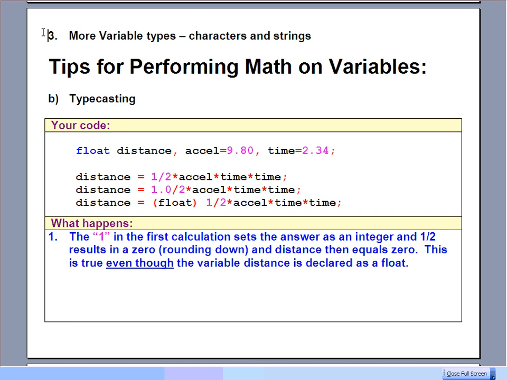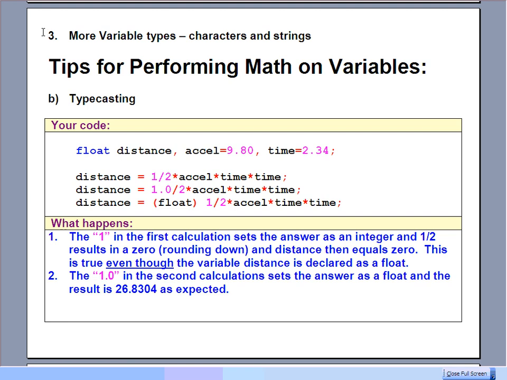In the first line for distance equals, the 1 in that 1/2, that 1 is an integer, and that sets the calculation off as being an integer only. And so when it first wanders through from left to right, 1 divided by 2 is actually going to be 0.5, but as an integer it's going to round down and it's going to evaluate that as 0. And that actually gives you 0 for the entire result, which is definitely not what you want. And that's true even though distance has been declared as being a float. It doesn't matter. That very first pink 1 is going to say, oh, we're working with integers here, and it's going to corrupt your calculation.